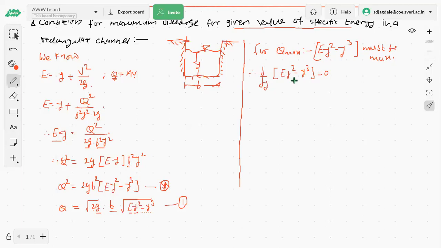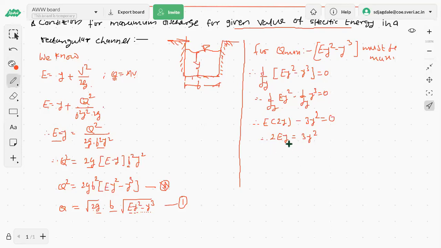Now differentiate it. I will simplify once again: d by dy of E y square minus d by dy of y cube is equal to 0. Now what is the differentiation of y square with respect to y? 2y. Minus, what about y cube? 3y square. 2Ey minus 3y square is equal to 0. Therefore, 2Ey is equal to 3y square. This minus sign will become a plus.